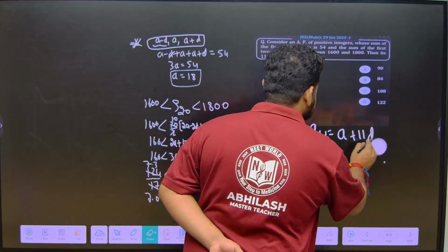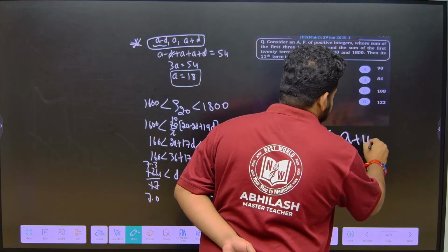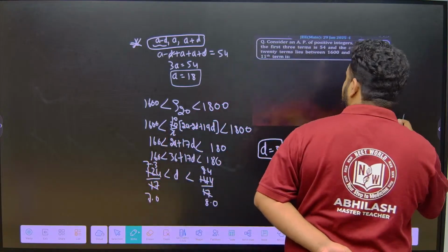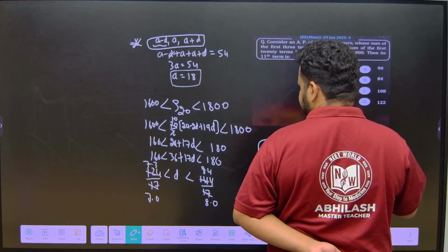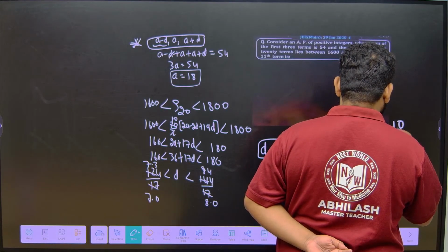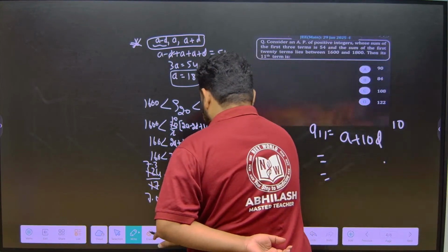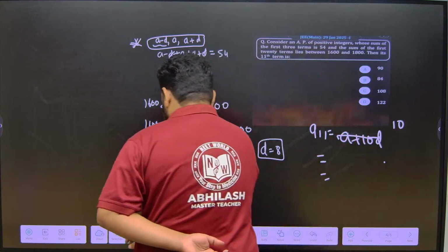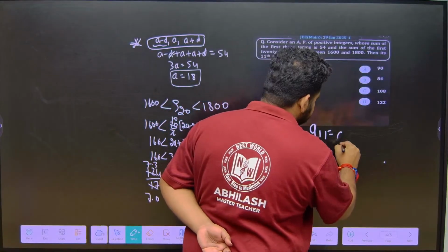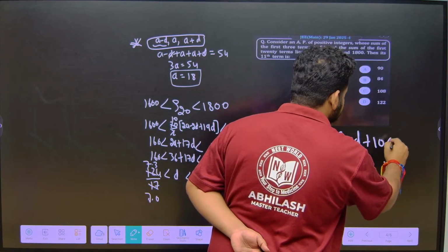A11 means A plus 10D, right? That is a mistake we did. A plus 10D. So this will become, just have a look at it. Okay, A minus D means 18 minus D. 18 minus 10 is 10. Okay, 10 into D is what? We have to take A minus D itself, because already we have taken the first term as A minus D. So definitely we have to take the first term as A minus D itself, and A plus 11D is nothing but I should take it as 10D.